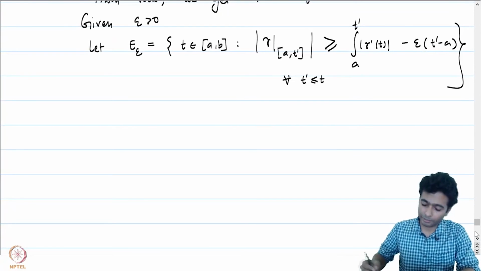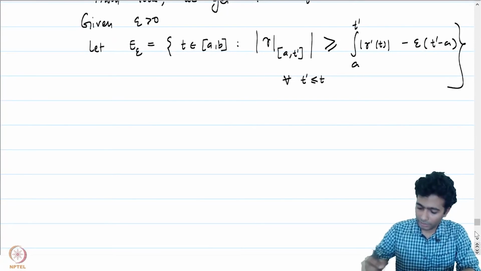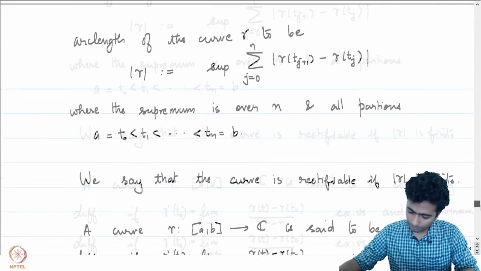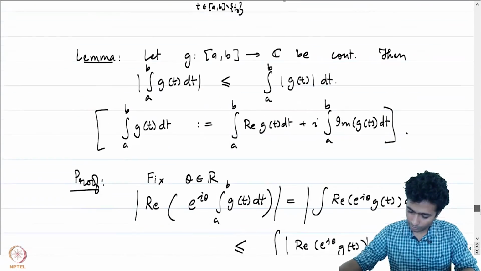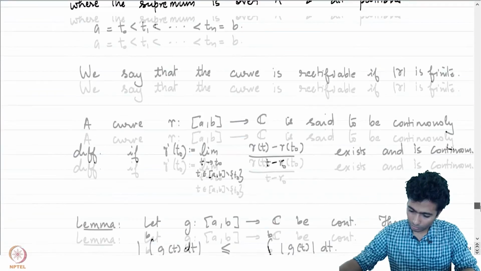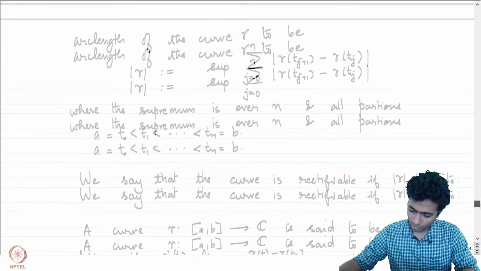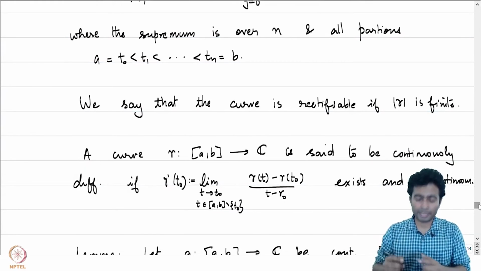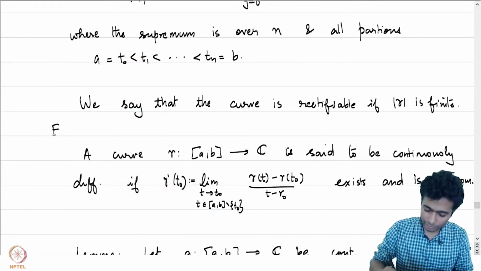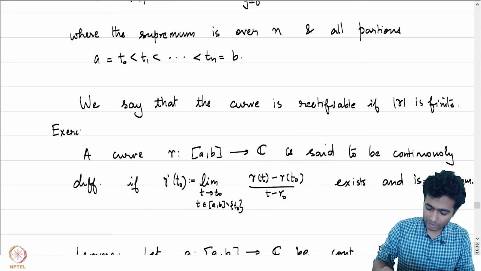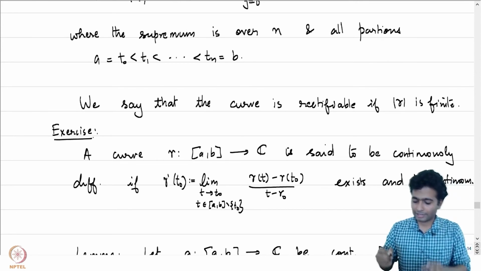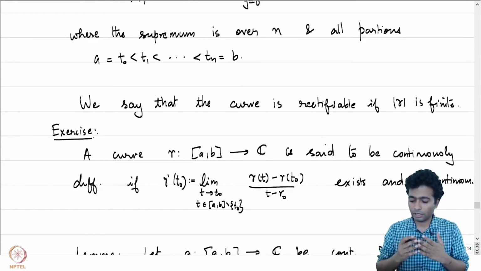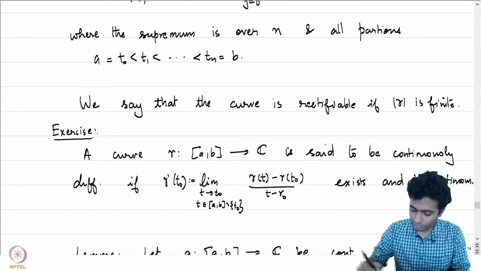indeed a closed set, but before that, I don't know whether I gave you the exercise before. Let me just check. Right, so let me now give you an exercise which I should have given to you when I defined the arc length. The exercise tells us what we can say about the arc length of the concatenation of two curves.